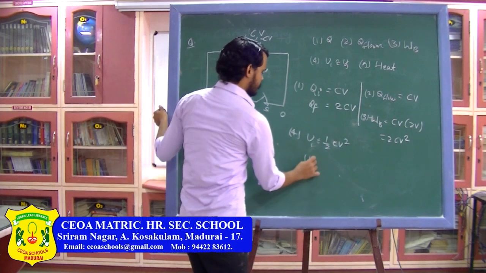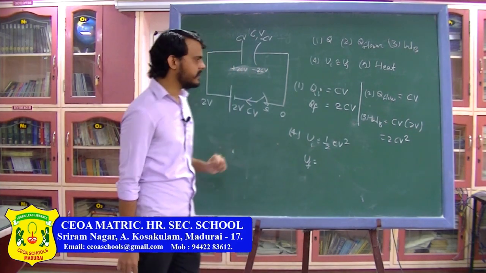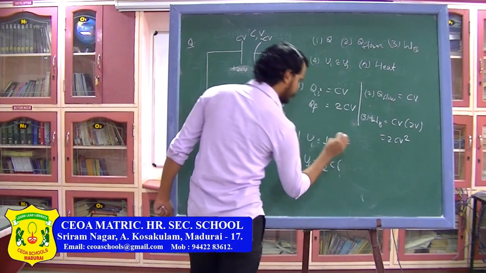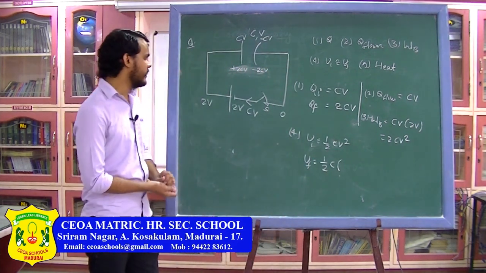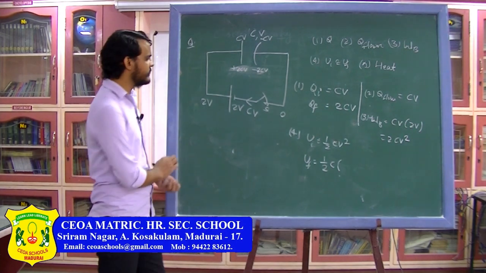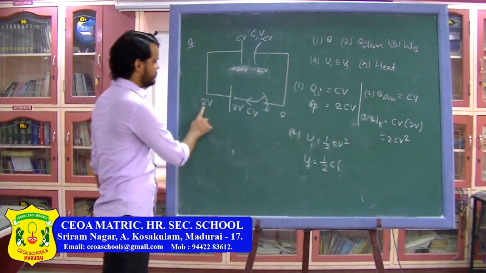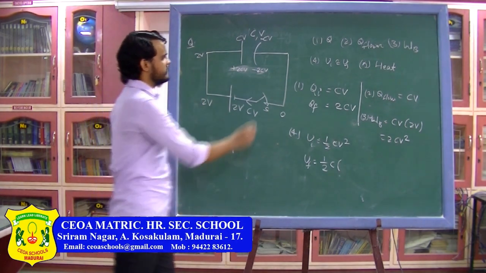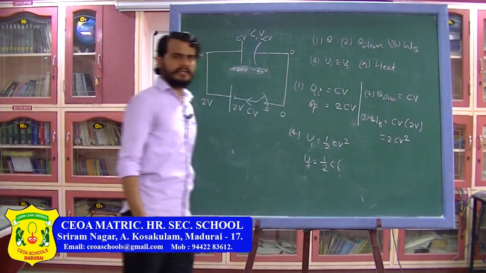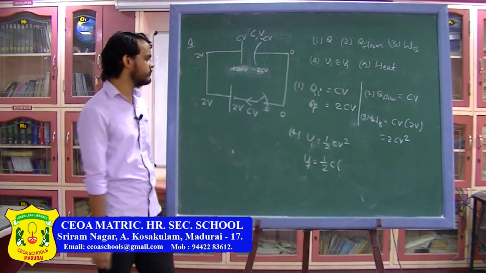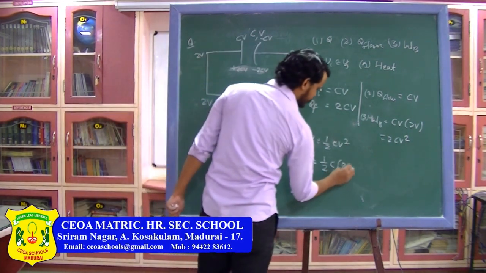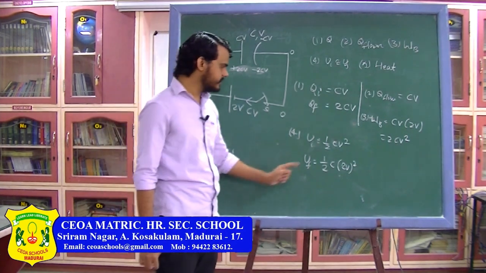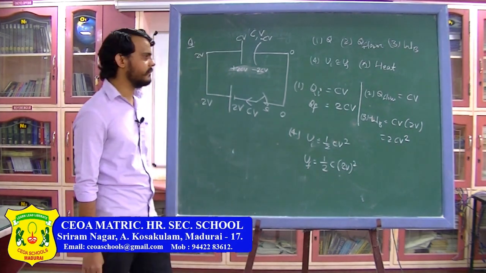Next is the final potential energy. Final potential energy again can be written as 1 by 2 into C into the potential across the capacitor. Now the potential across the capacitor, as you can see, this potential is 0, this one will be 2V. So here this potential will also be 2V and this potential will be 0. So the potential difference across the capacitor is 2V. So the final potential energy will be half C into 2V square. So this is the initial potential energy, and this will be the final potential energy on the capacitor.